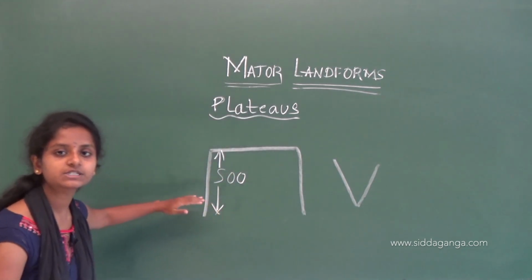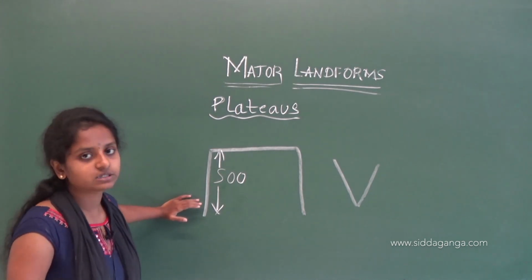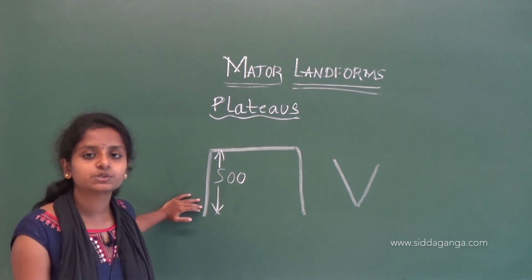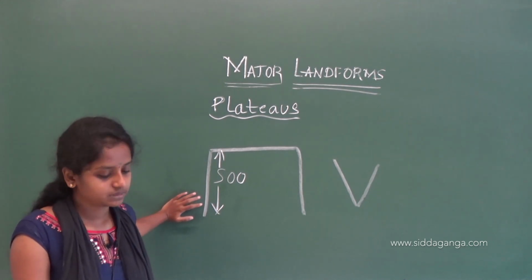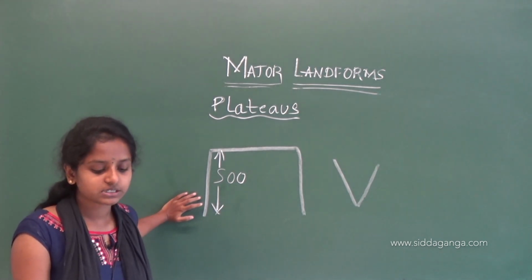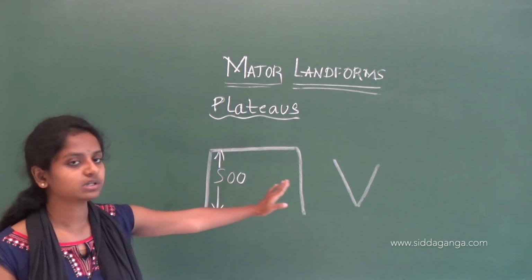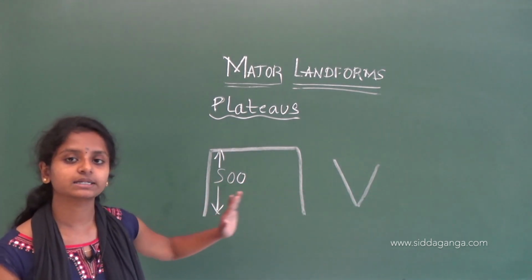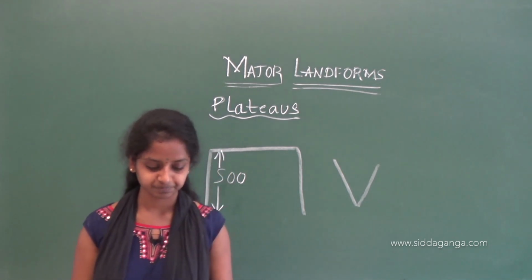So some of these plateaus will have rich grasslands, so it will be very useful for us to rear the cattle and the sheep there. The natural landscape attracts tourists from all over the world.